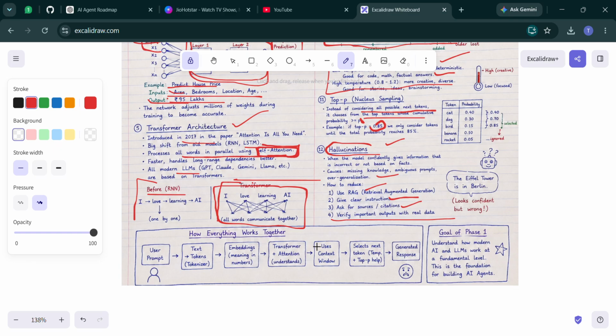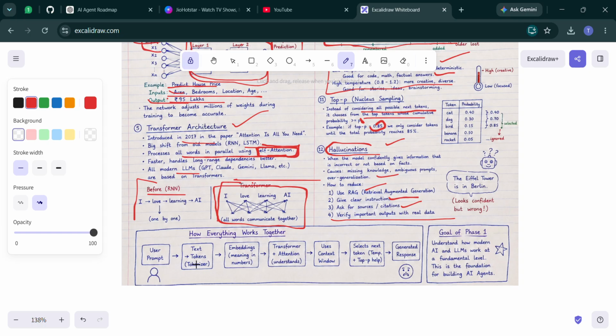Now the final summary, let's review everything. AI is the brain, a broad field of intelligent machines. Machine learning teaches computers from data. Deep learning uses large neural networks, which learn patterns, and transformers process language efficiently.